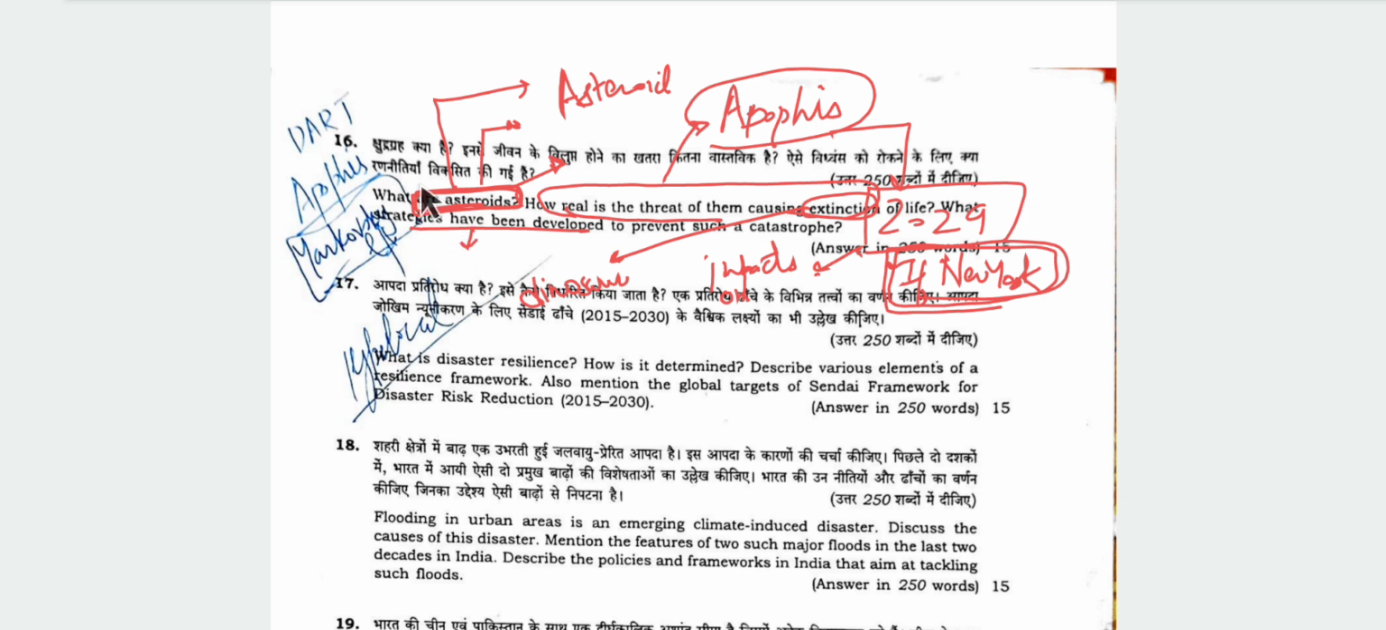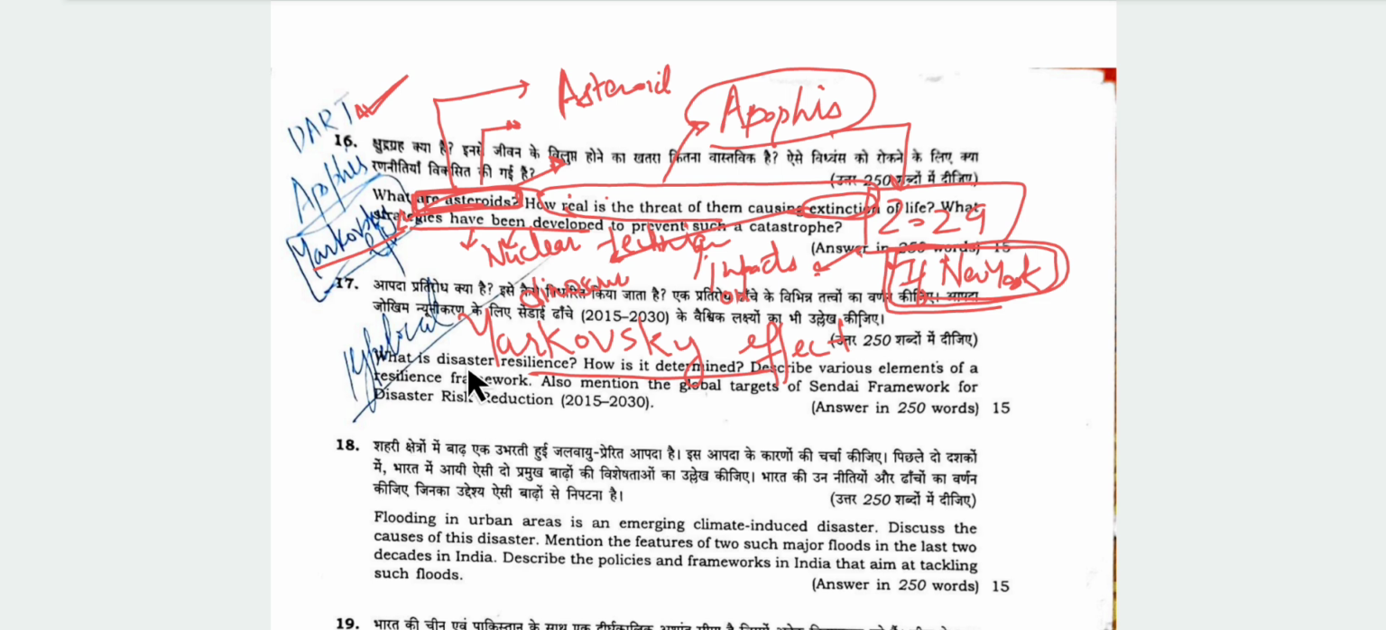In strategies you can mention the DART mission, NASA's DART mission. And in this part, how real the threat is, you can also mention the Yarkovsky effect. And nuclear techniques to prevent an asteroid impact can also be mentioned.